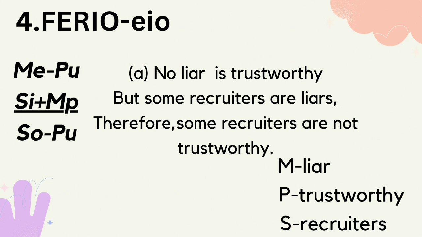Example, A. No liar is trustworthy. So, na siya no, kay negative man siya. So, ang liar kay middle, ang trustworthy mao na siya ang predicate. But some recruiters are liars, so mao na siya ang minor sentence. So, affirmative man siya, so wala siya no nga gibutang. So, ang recruiters mao na ang subject, ang liars mao na siya ang middle. Therefore, some recruiters are not trustworthy. So, conclusion is siya. So, SO man siya, so not atong gamiton. Ang recruiters, mao na siya ang subject, ang trustworthy mao na siya ang predicate.